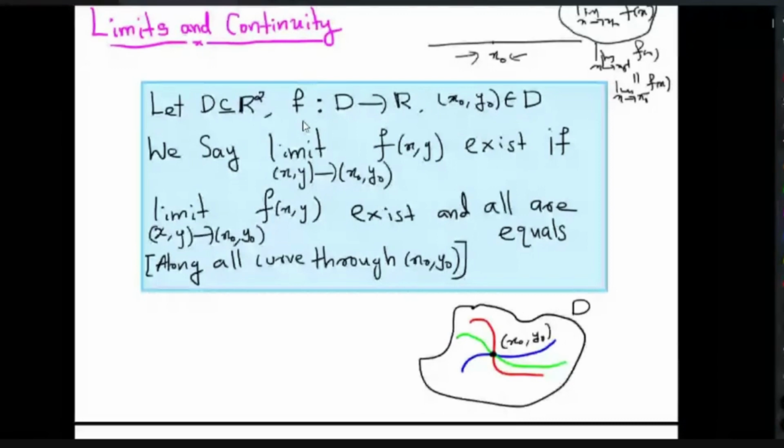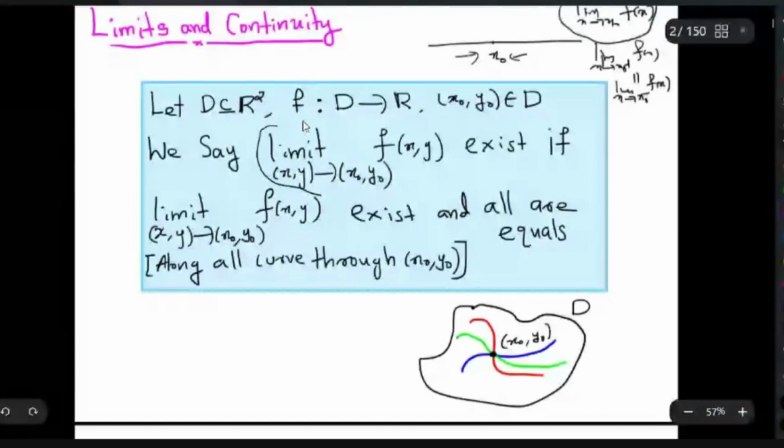So what we have to do is consider all the curves passing through (x0, y0), and along each curve we look at the limit. If all those values are equal, that equal value is defined as the limit at (x0, y0), and it is denoted by this.